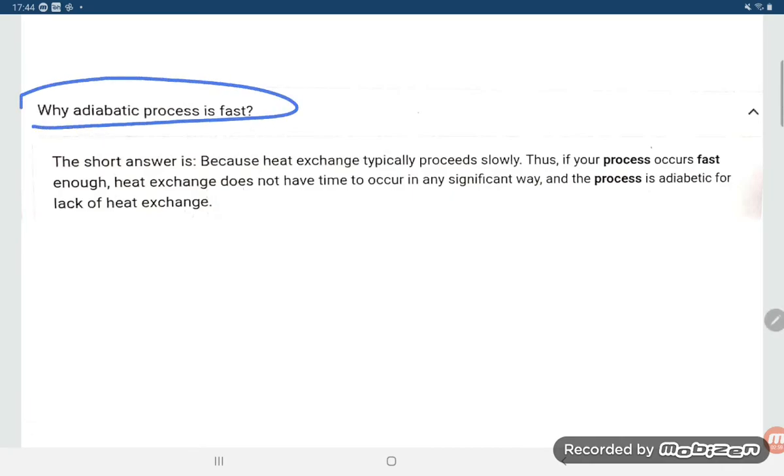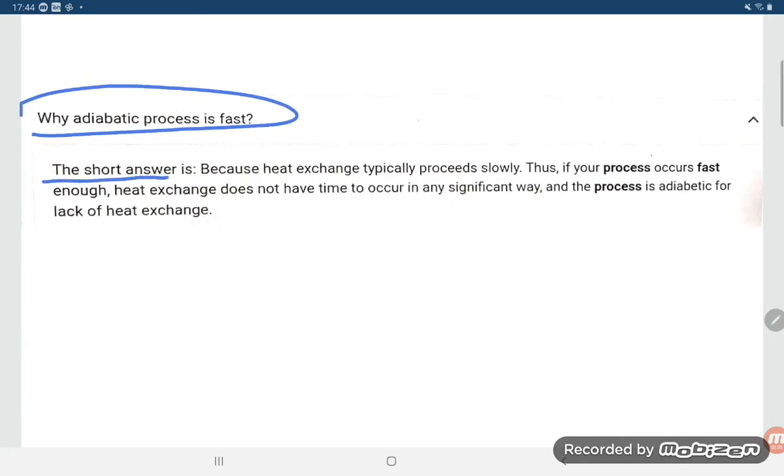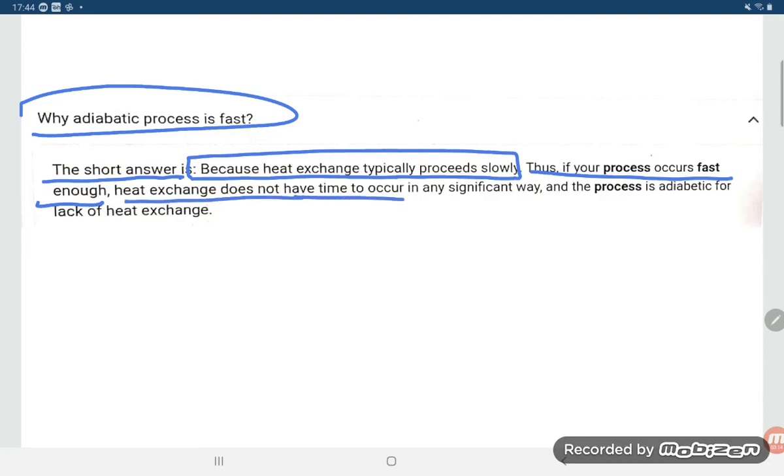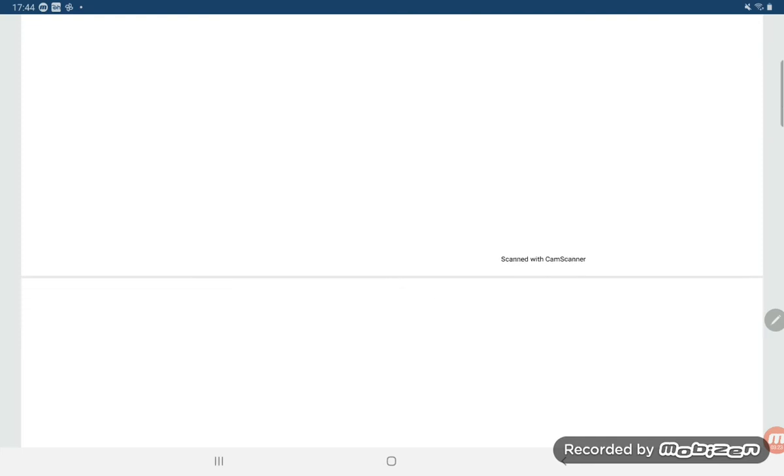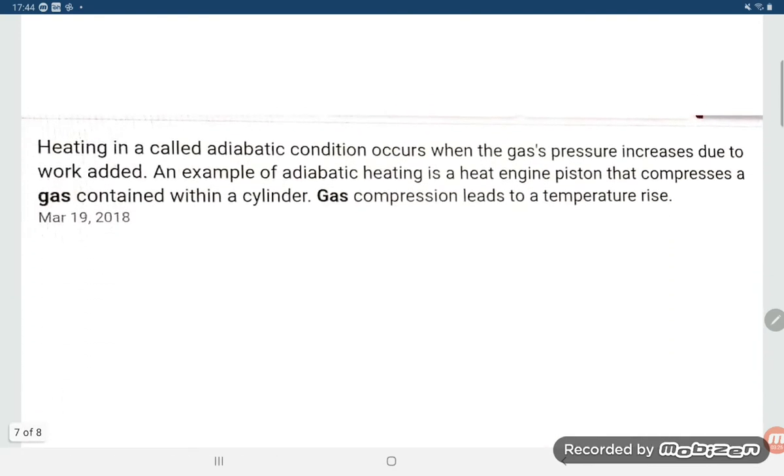Why is adiabatic process fast? The short answer is because heat exchange typically proceeds slowly. Thus, if a process occurs fast enough, heat exchange does not have time to occur in any significant way, and the process is adiabatic for the lack of heat exchange. I hope this will be helpful, student.